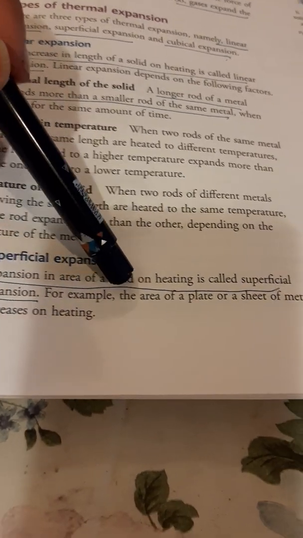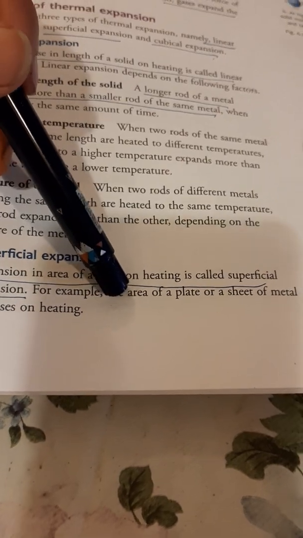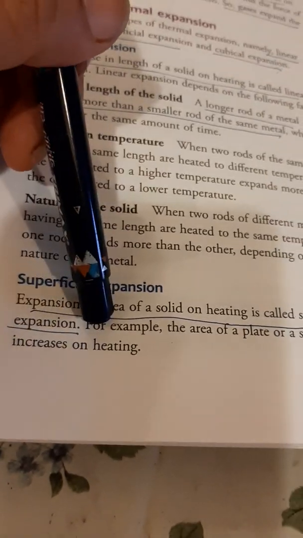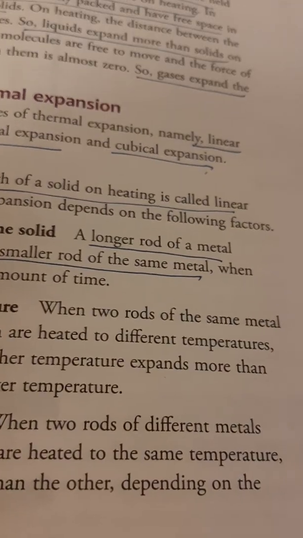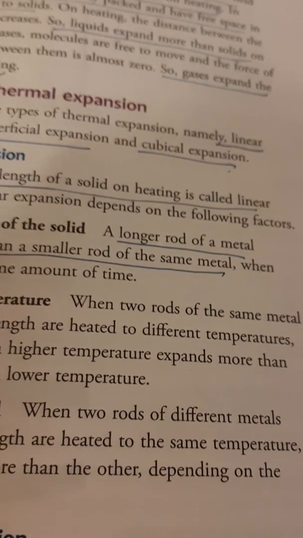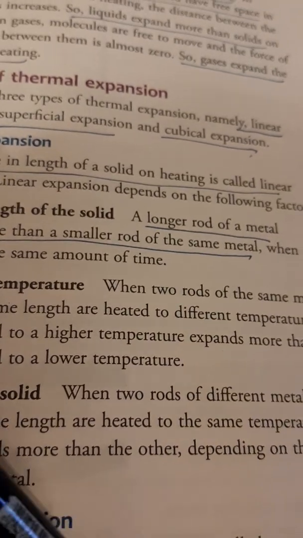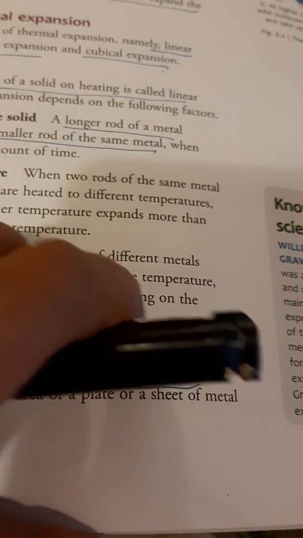So expansion in the area of a solid on heating is called superficial expansion. For example, the area of a plate or a sheet of metal increases on heating. Suppose you have a rectangular sheet of metal having length and breadth. So expansion will take place in its length as well as in its breadth.